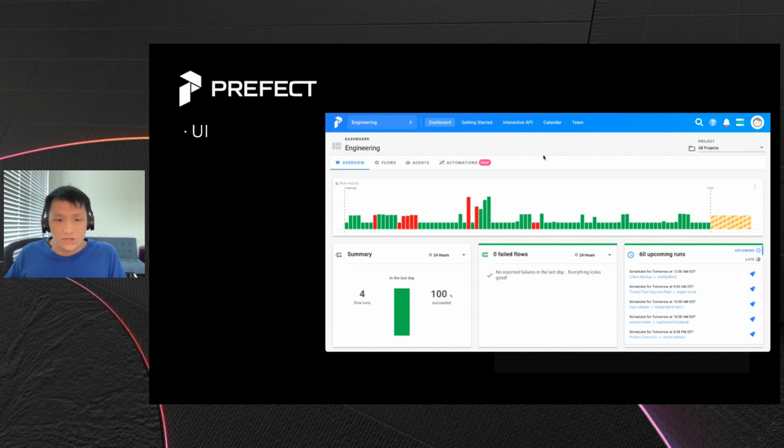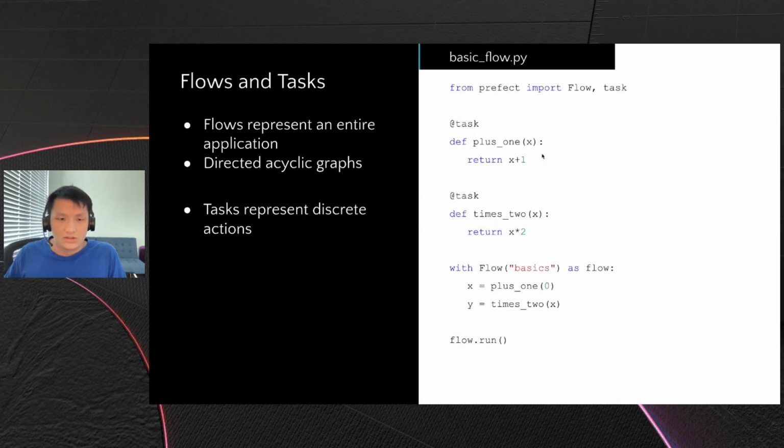Here is an example of the UI of Prefect. The green bars represent successful flow runs, while the red bars represent failed flow runs. On the right side, the yellow bars are the scheduled flow runs that will be happening. The UI is very interactive, and it lets users easily identify the flows that failed, click into them, and find the specific task that failed, so that they know what to fix in order to get succeeding flow runs. With that, we'll move on to the basics of Prefect. The main way to interact with Prefect is through Python code.